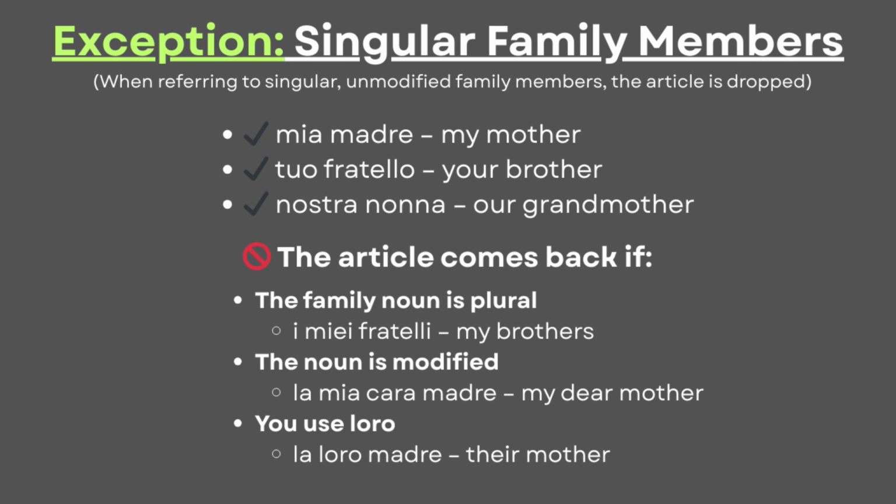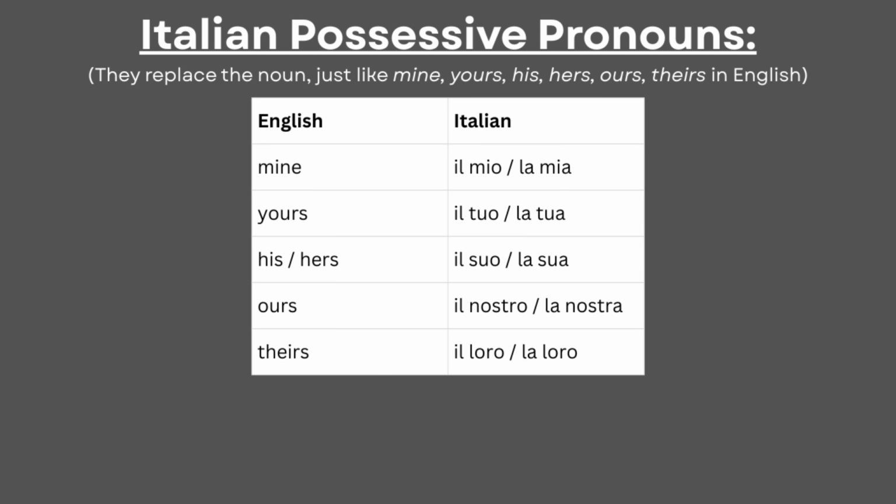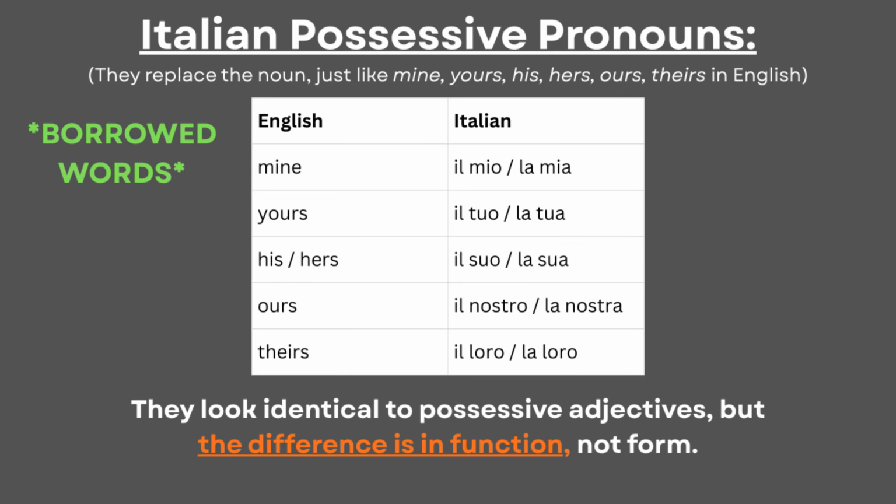After learning about possessive adjectives, we can now see possessive pronouns, which replace nouns, just like saying mine, yours, his, hers, ours, and theirs in English. To form possessive pronouns, we use the same words as before, so the writing is simply borrowed. However, we still have to use definite articles, and although the form is the same, the function is different.